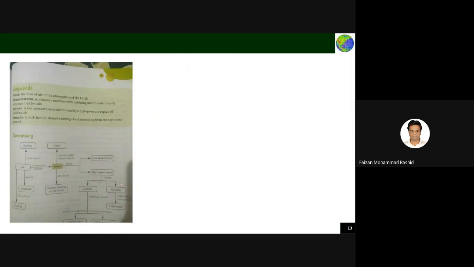So in this chapter we looked into air, then wind, and what happens when air is heated up. This is the summary. The wind is there. Due to air moving at low speed or high speed, cyclones and tornadoes occur.